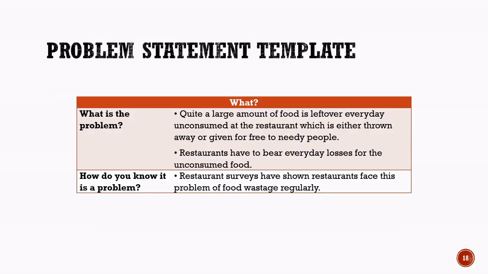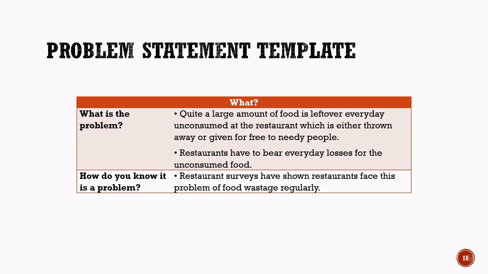4W's problem canvas example, What? In this slide, we will focus on the What section of the 4W's problem canvas for the restaurant food wastage example. The What section helps us clearly define the actual problem. In this case, a large amount of food remains unconsumed in restaurants every day. This leftover food is either thrown away or distributed free to needy people.